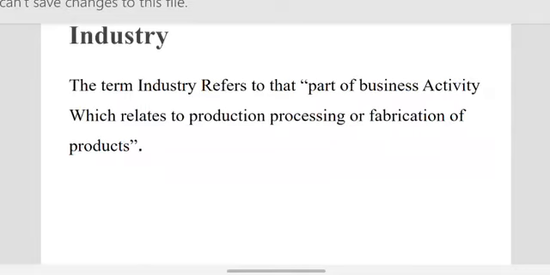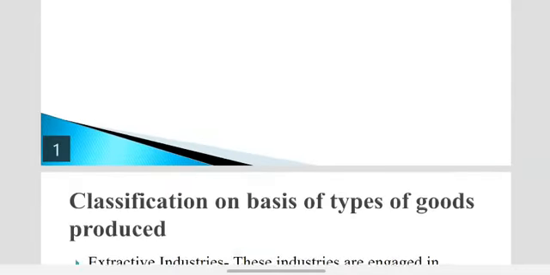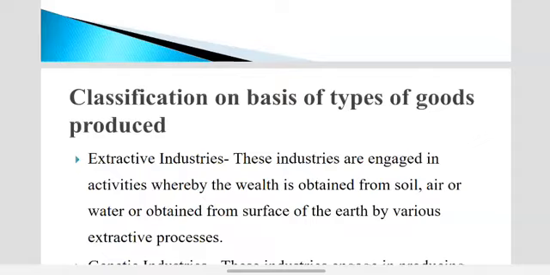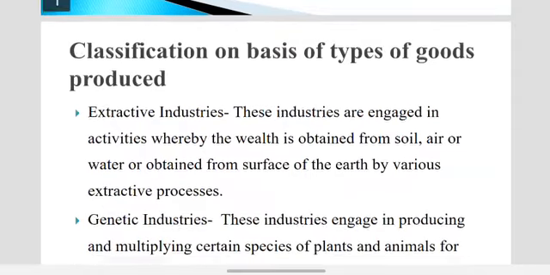Then the next topic is classification of industry. What are the different types of industry? Classification on the basis of types of goods produced. It means what is the goods, or what is the product that is produced. The first class is the extractive industry. Extractive means to extract, to take the extract of the active ingredient from our raw material.